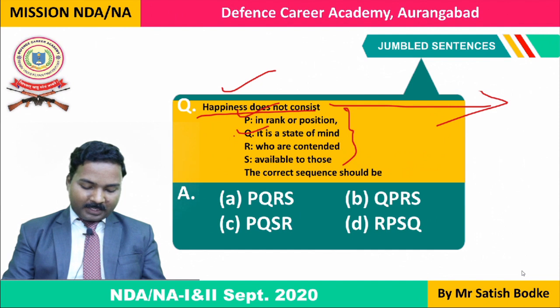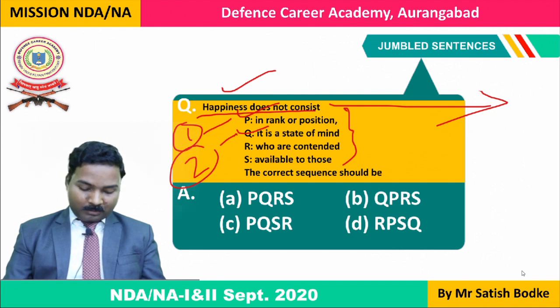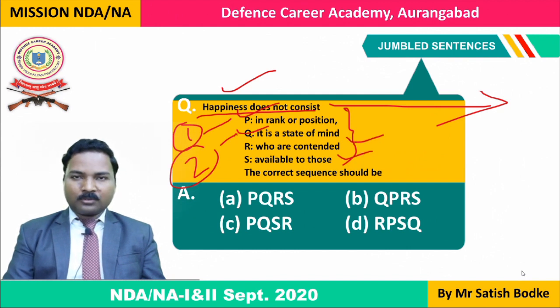So सबसे पहले क्या आएगा, part P आएगा, then it will come in the beginning, then part Q will come in the second, then it is a state of mind available to those who are contented. जो समाधानी है, कॉन्टेंटेड है, सेटिस्फाइड है, उनके लिए ये हैप्पीनेस अवेलेबल है. Okay, it is a state of mind which is available with those who are contented.